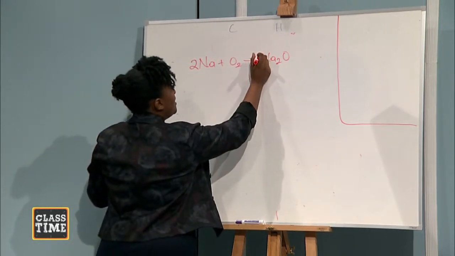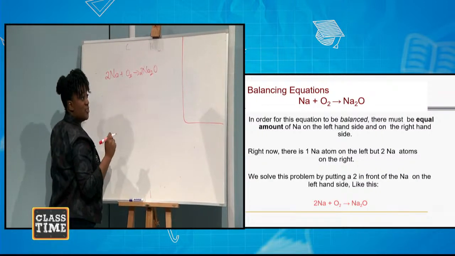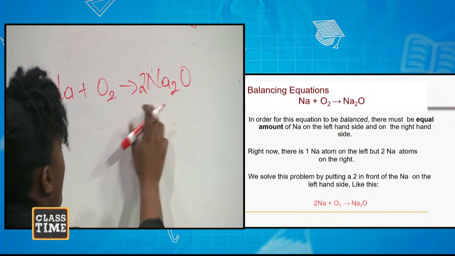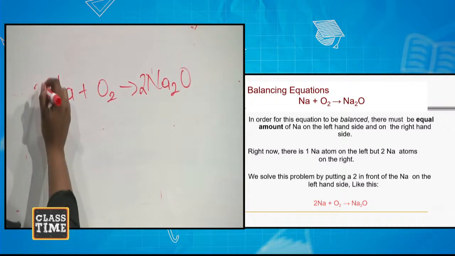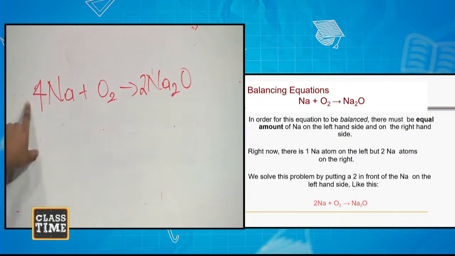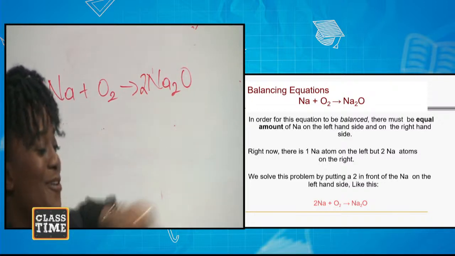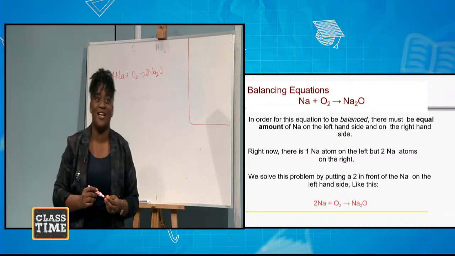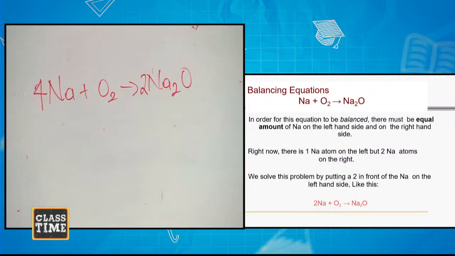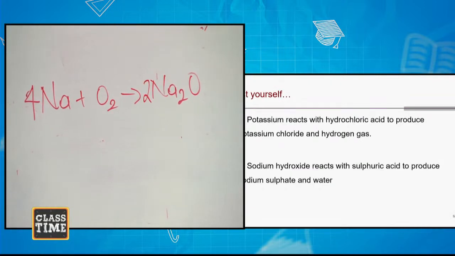If I put a 2 here, this tells me now that I have 4 Nas and I have 2 oxygens. So my oxygens are now balanced, but my Na are not balanced. I only have 2 on this side, so I can change this whole number from 2 to 4. Now I have 4 Nas on each side, and 2 oxygens on each side. So my equation is balanced. That's what the law of conservation of mass is telling you, that you must have the same amount on each side.